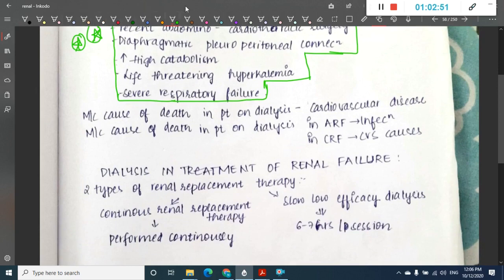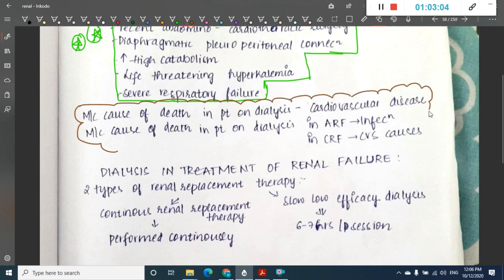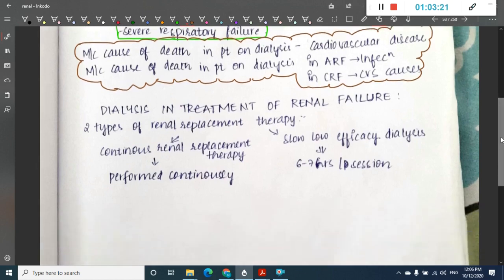Then what is the most common cause of death in patients on dialysis? Overall, the most common cause of death is cardiovascular disease. The most common cause of death in patients on dialysis in acute renal failure is infection, and the most common cause of death in chronic renal failure is cardiovascular causes.